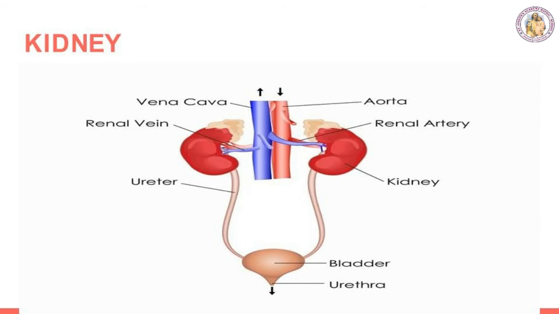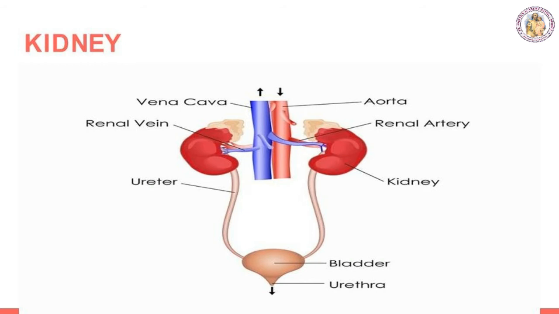The inner part of the kidney is dark in color and has the cortex and medulla, with uriniferous tubules, which are called nephrons. The other parts of the urinary system are the ureter, urinary bladder and urethra.